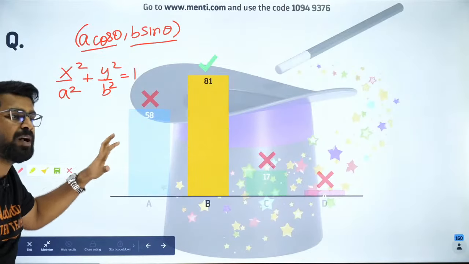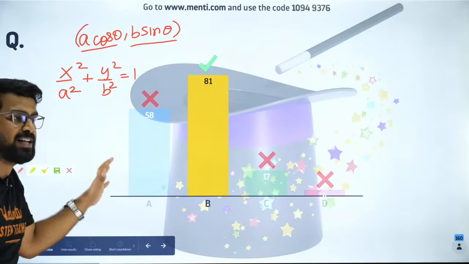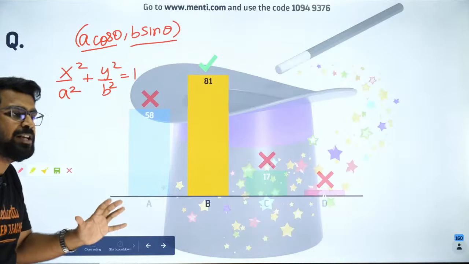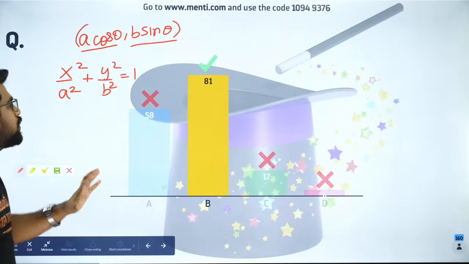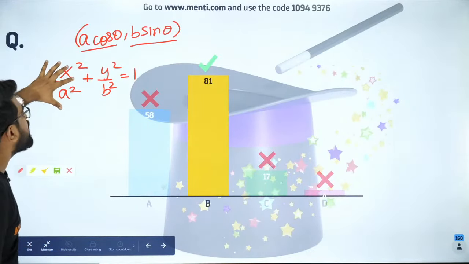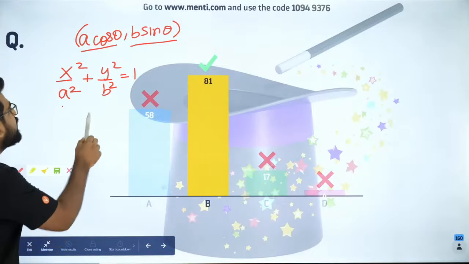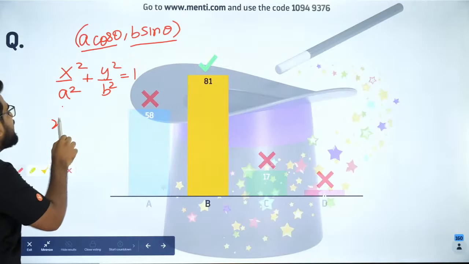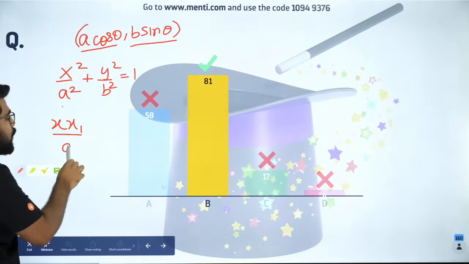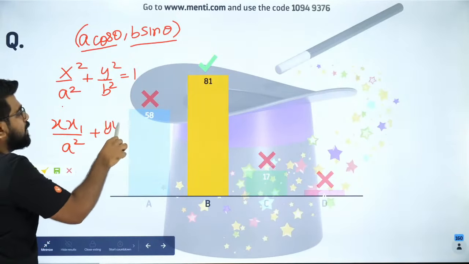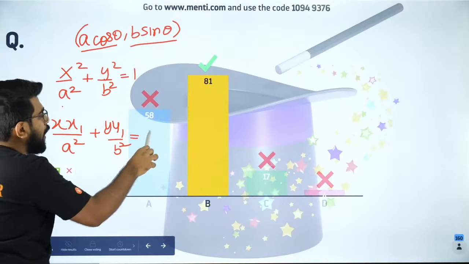I want everybody to answer me very quickly. Very easy question, guys. Whenever you are given the equation of a conic section and you're asked to find the tangent, you have to write it as xx1 by a square plus yy1 by b square equal to 1.